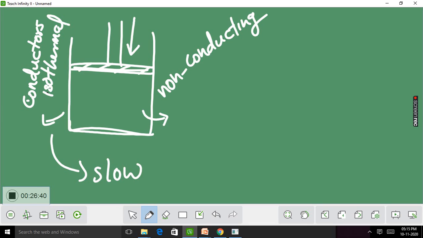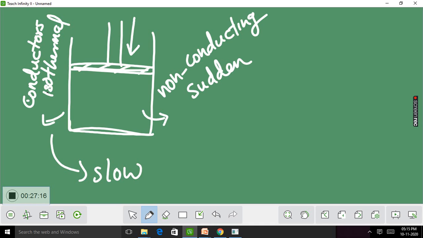If the process is sudden, the generated heat will not get enough time to escape from the system, so there will not be any heat exchange between system and surroundings, because the process is sudden and the walls are non-conducting.